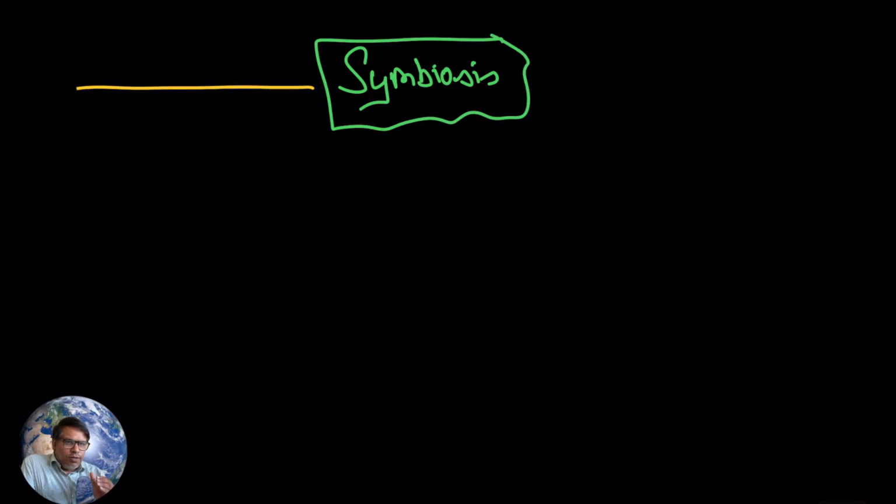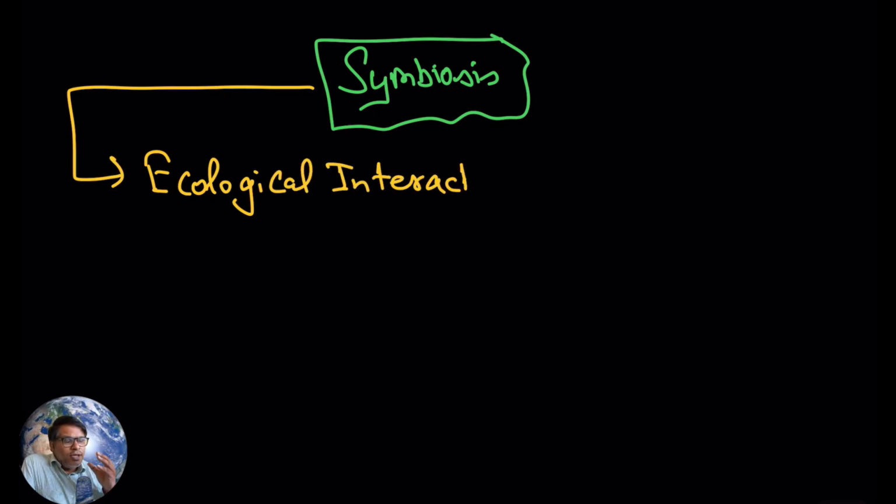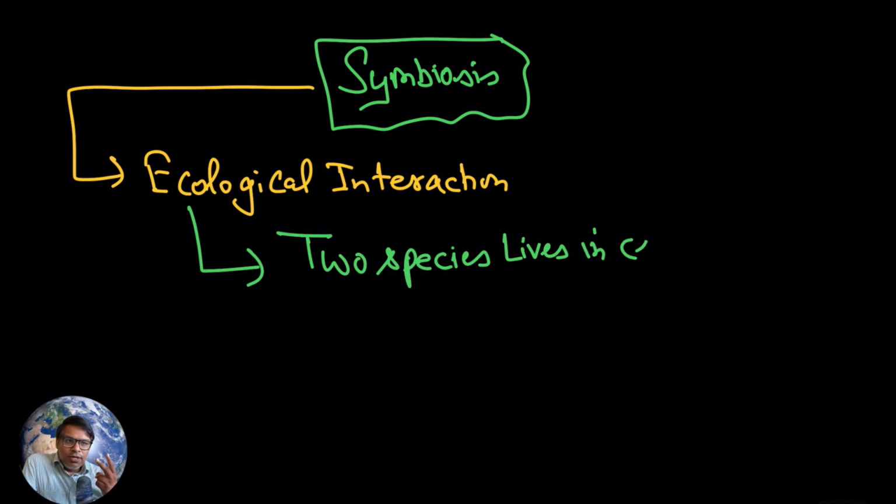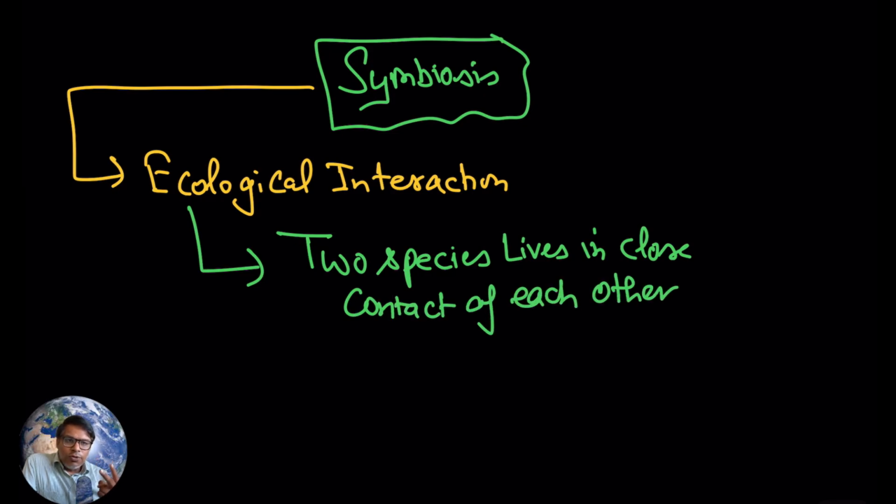Now try to see here, what is symbiosis? If you see this word symbiosis, it means two living organisms are living together. Keep in mind, symbiosis is actually an ecological interaction. In this ecological interaction, the two species are living in close contact with each other.